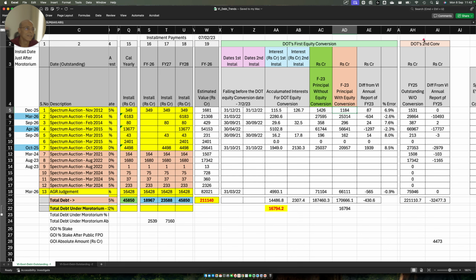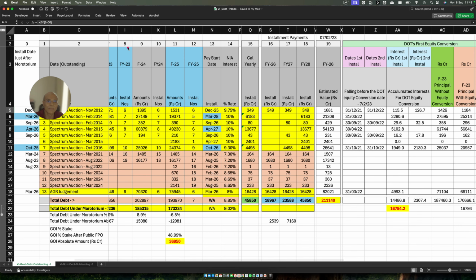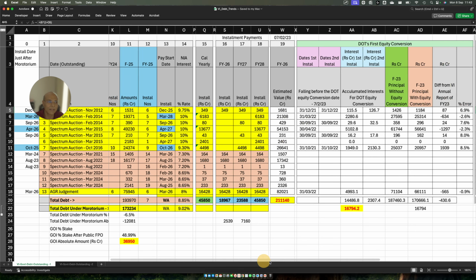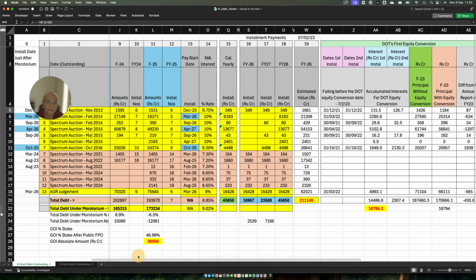And what I did was, DOT second conversion. So what I did was the FY25 outstanding without conversion, right? So this is without conversion. And what is this number? This is again the same number amplified by the interest rate. So the number that you see here, FY24, this is the number. So I just amplified this number and put it here by the interest rate, just as I did between FY23 and FY24. Now I know from the annual report what Vodafone Idea reported in FY25, because I have checked from this. So I got the numbers here from the annual report.